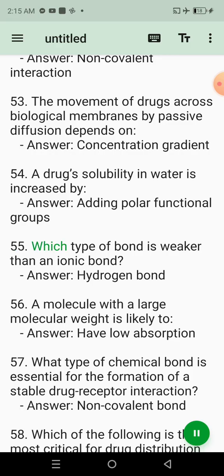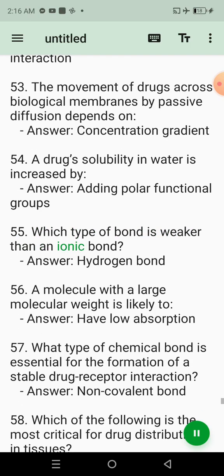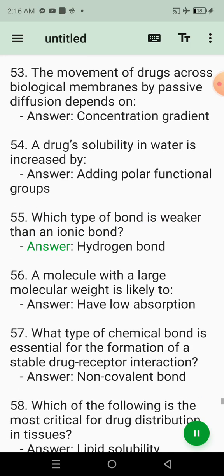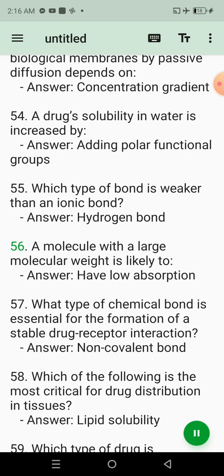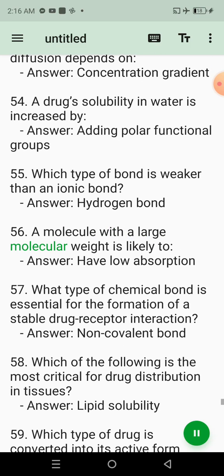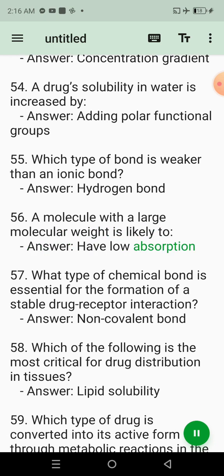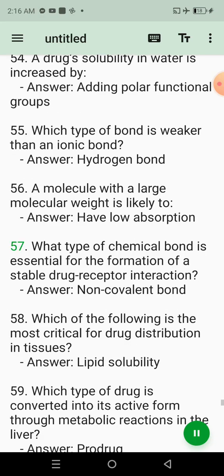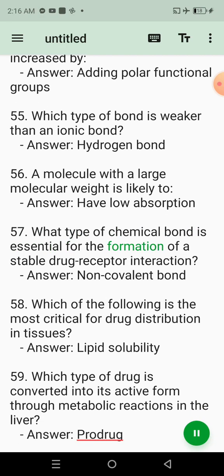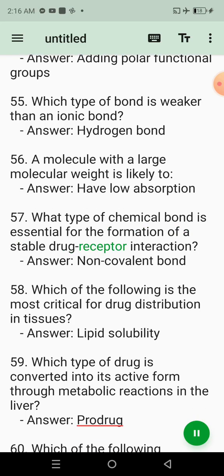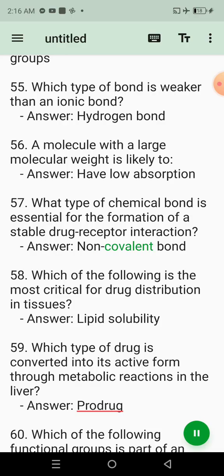55. Which type of bond is weaker than an ionic bond? Answer. Hydrogen bond. 56. A molecule with a large molecular weight is likely to. Answer. Have low absorption. 57. What type of chemical bond is essential for the formation of a stable drug-receptor interaction? Answer. Non-covalent bond.